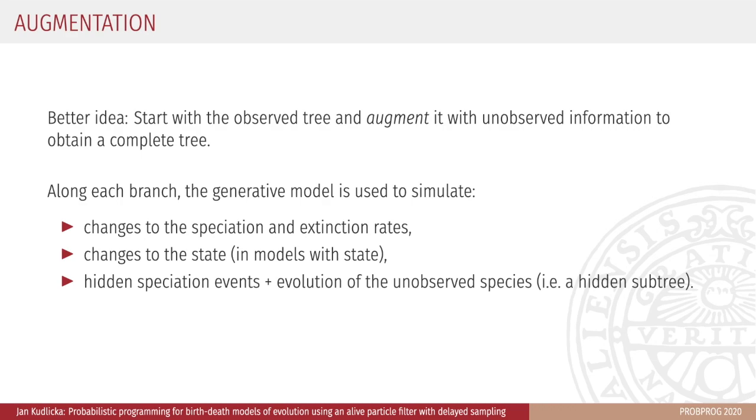We start with the observed tree and augment it with events that were pruned back. Along each branch of the observation, we'll use the generative models to simulate changes to the speciation and extinction rates, changes to the state in models with state, and hidden speciation events. For each hidden speciation event, we'll also use the generative model to simulate the hidden subtrees, starting at the time of the hidden speciation.